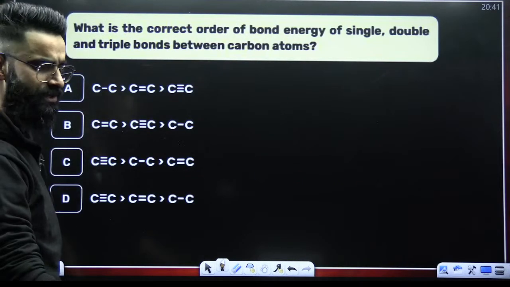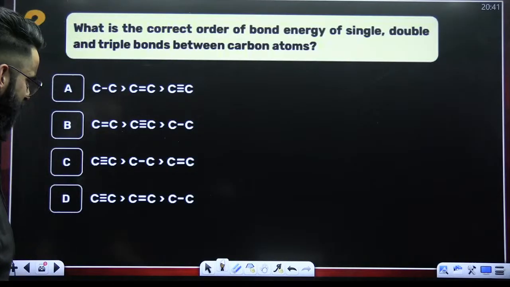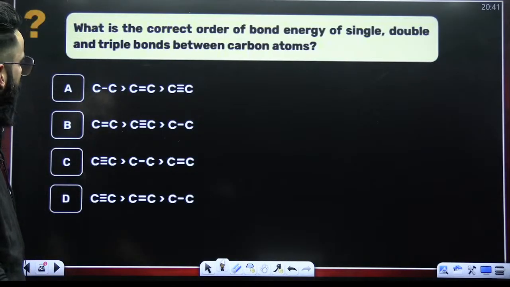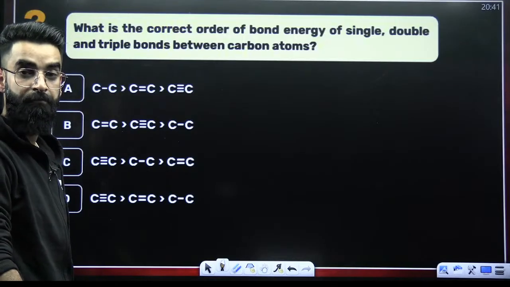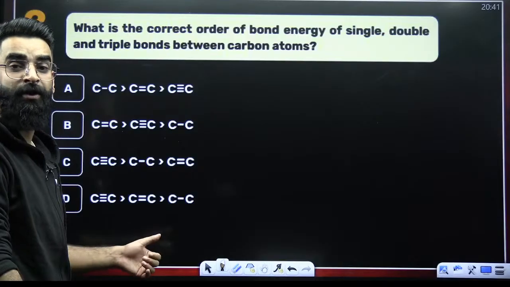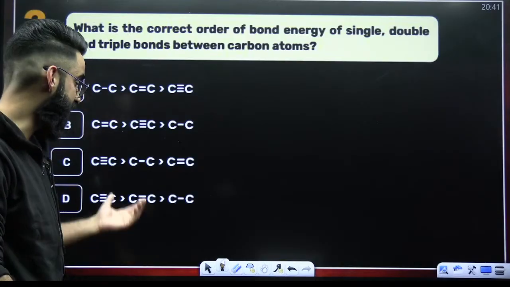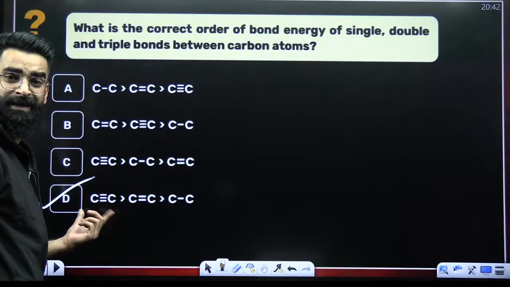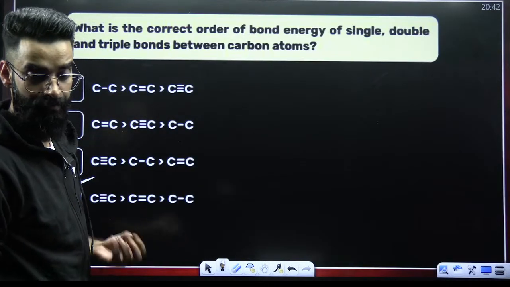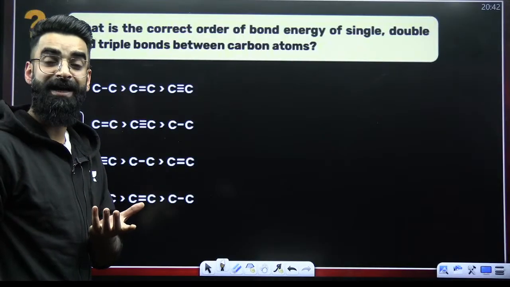All right. Moving on to one more. A simple basic question this is. I believe everybody should solve this one. What is the correct order of bond energy? Carbon triple bond carbon has got more bond energy, right? Then carbon double bond carbon, then carbon single bond carbon. You should know it. More the bonds in between, more the bond energy. More the bonds, that means more the force of attraction.